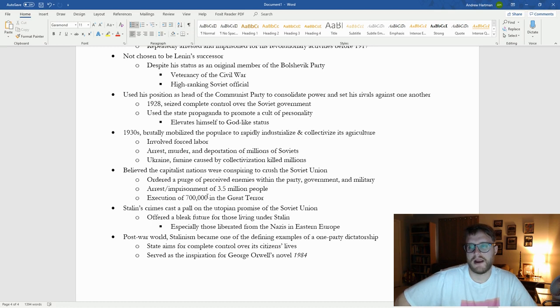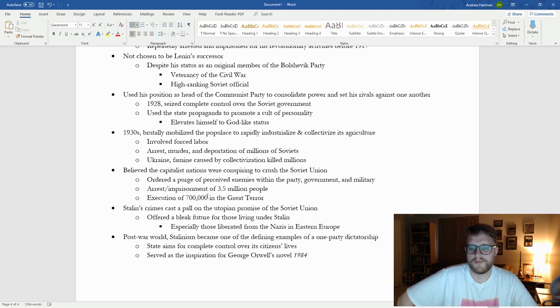So for a parallel, in the French Revolution, there was the Reign of Terror, where 16,000 people died or so. He executed 700,000 people just because he was paranoid that people were trying to take over. 700,000 people. That's insane. And so Stalin's crimes really brought a negative light to what was supposed to be this utopia that was the Soviet Union.